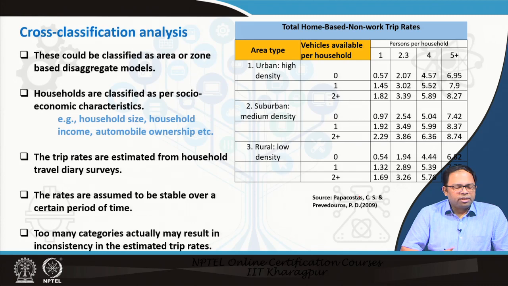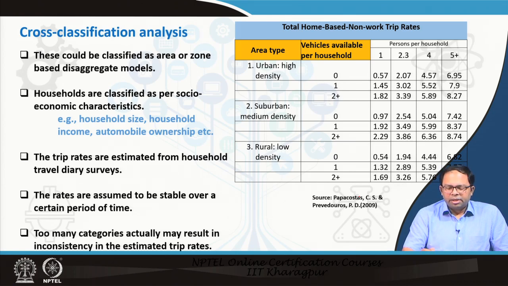So, trip rates are estimated from household travel diaries. The rates are assumed to be stable over a certain period of time. So, we need to do those surveys at certain intervals, and too many categories may result in inconsistency in the estimated trip rate. As you can understand, if we have surveyed 100 households in a particular zone and we have around 20 categories, we roughly have around 5 households in each category. So, we may not get very good estimates. The more the categories, the more the estimate robustness reduces. So, either we can increase the sample size or we can reduce the number of categories.